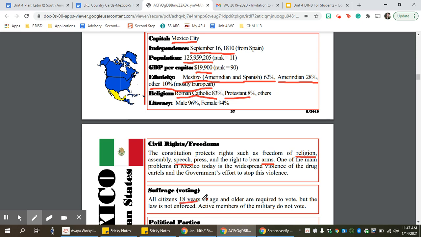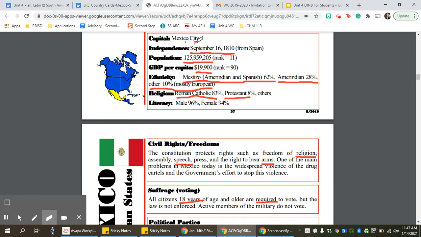Suffrage. All citizens of 18 years of age or older are required to vote, but the law is not really enforced. Active members of the military do not get to vote.